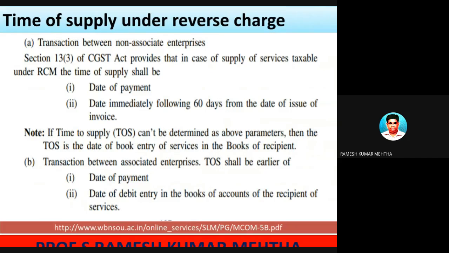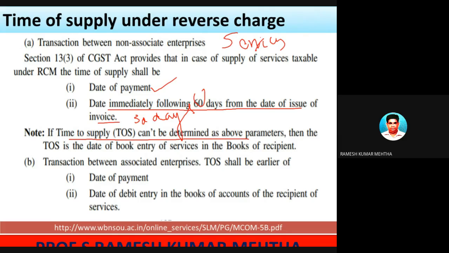Now, in this case of reverse charge mechanism, just now I told about this: date of payment, or the date immediately following 60 days from the date of issue of the invoice in case of services. In case of goods, it is 30 days. As we are talking about services, it is 60 days. That is the reason why it is highlighted. If the time of supply cannot be determined by the above parameters, then the time is the date of book entry, that is, the date of debit entry in the books of accounts of the recipient. This information has been taken from this particular site.